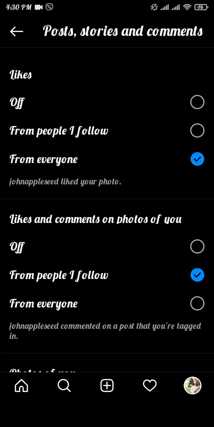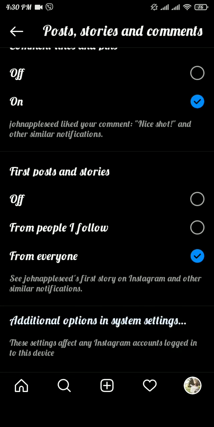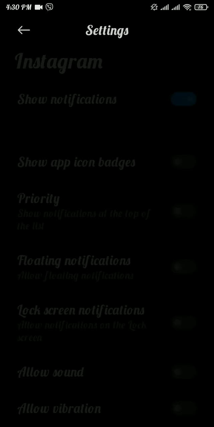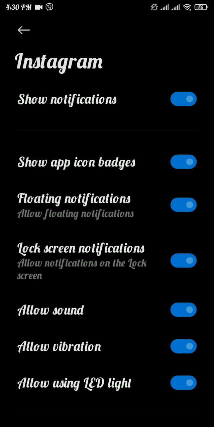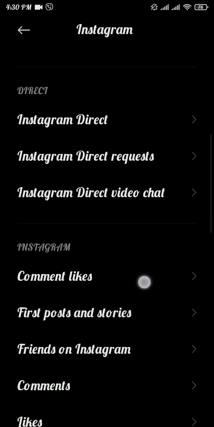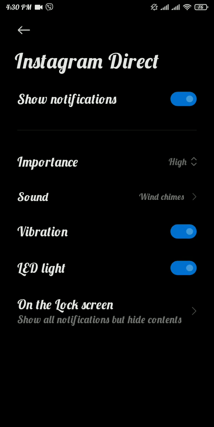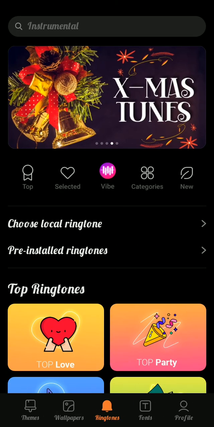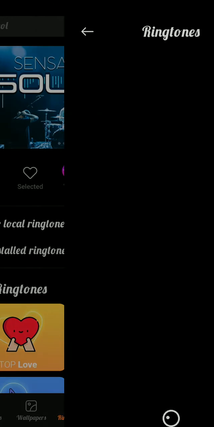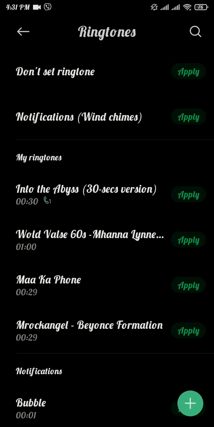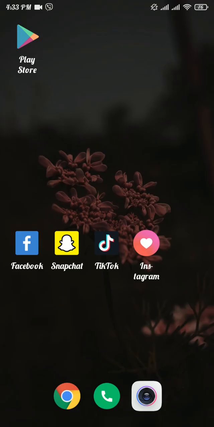Now scroll to the bottom of the page and tap on additional option in system setting. Now again scroll a bit down and tap on Instagram Direct. Now from this section tap on sound option. Now choose the sound that you want and tap on apply. After that, your notification sound will be changed.